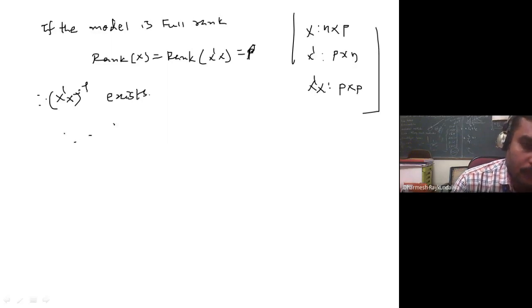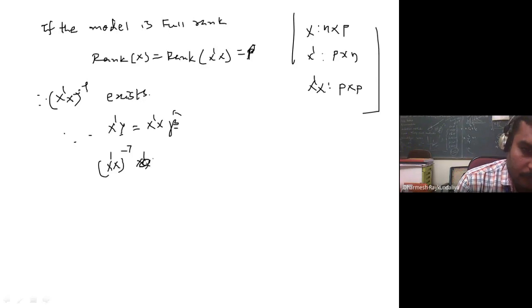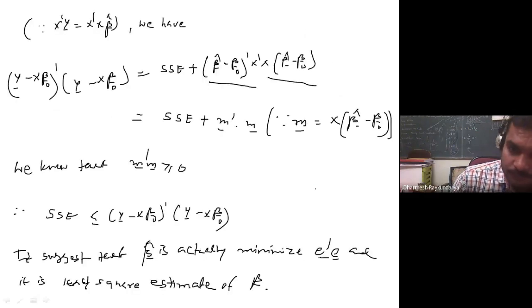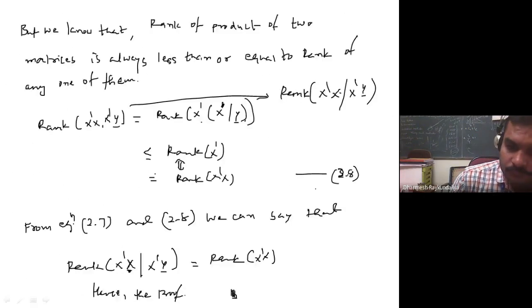Therefore, we have X dash y equal to X dash X beta cap, and if we pre-multiply both sides by X dash X inverse, we get the identity. Therefore, beta cap is nothing but X dash X inverse X dash y. This is equation number 2.9.